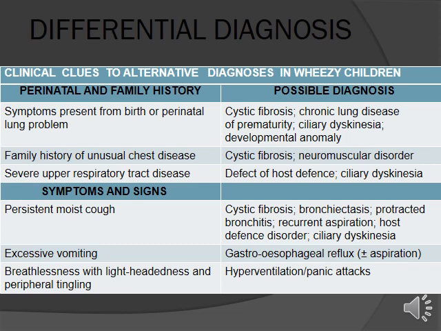Symptoms and signs: persistent moist cough in cystic fibrosis, protracted bronchitis, recurrent aspiration, host defense disorder like ciliary dyskinesia; excessive vomiting, gastroesophageal reflux, aspiration; hyperventilation with lightheadedness and peripheral tingling, panic attacks.